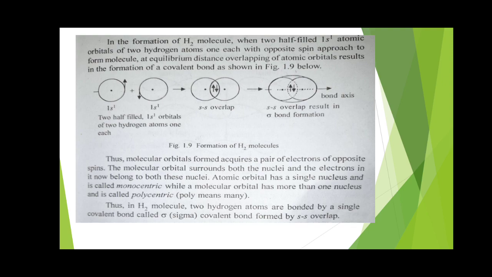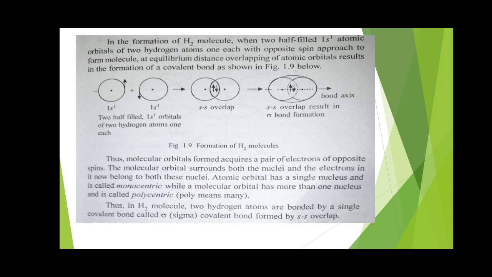To understand these three modes of overlapping of atomic orbitals, we will take first the ss overlap, with the help of an example like the H2 molecule. Formation of the H2 molecule takes place when two half-filled 1s1 atomic orbitals of two hydrogen atoms, each containing one electron, approach each other, and their spins become opposite.